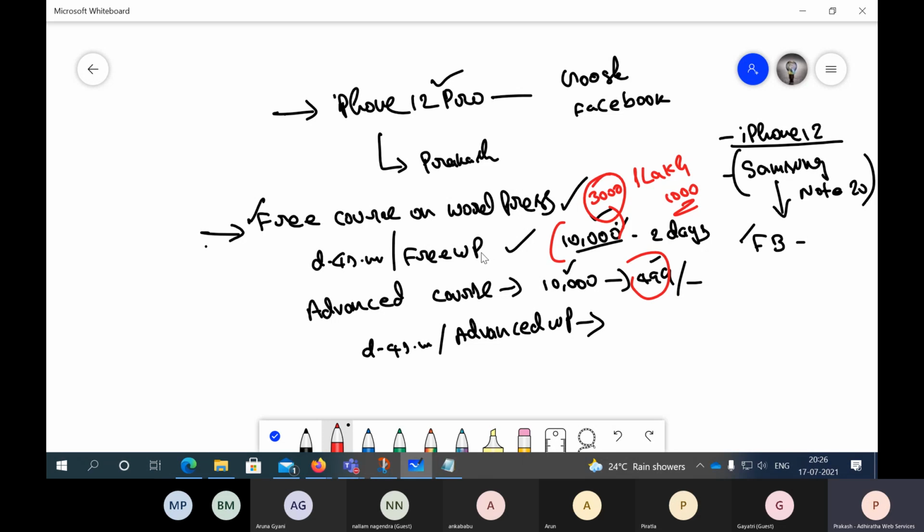Here what happened? We gave you the free one first. So these are the 10,000 people. When you're showing those 10,000 people something better, advanced, for a huge discount you're offering, the chance of converting them is higher, right?